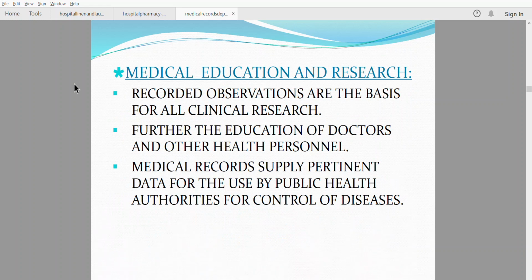Medical education and research: recorded observations are the basis for clinical research. Further, the education of doctors and other health personnel is also important. Medical records supply pertinent data for the use of public health authorities for control of diseases.